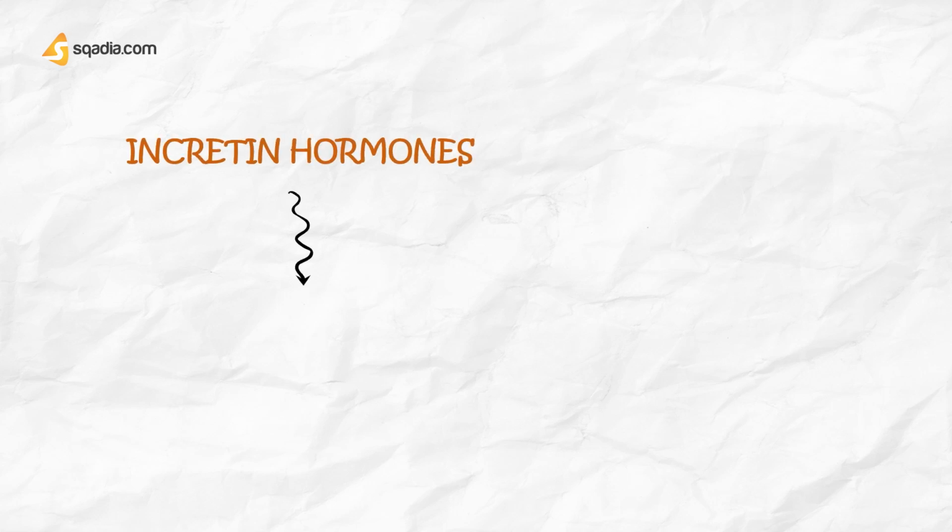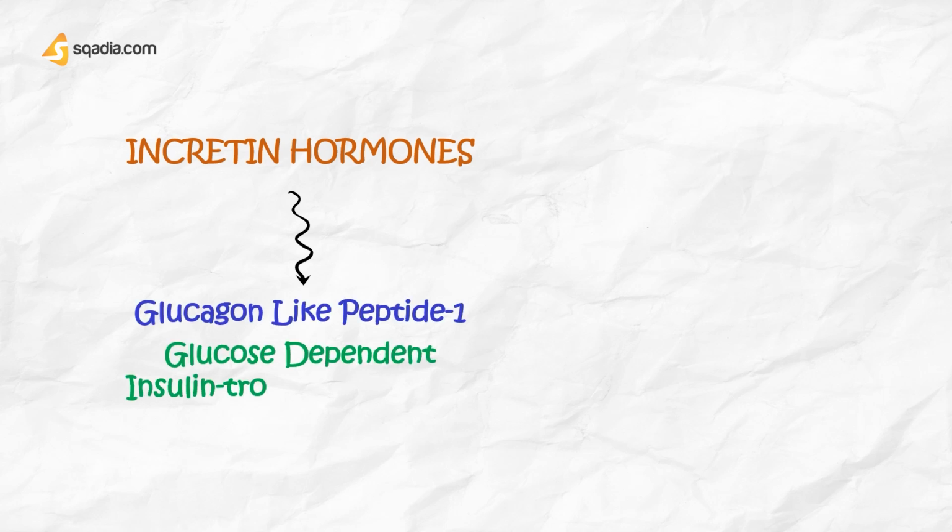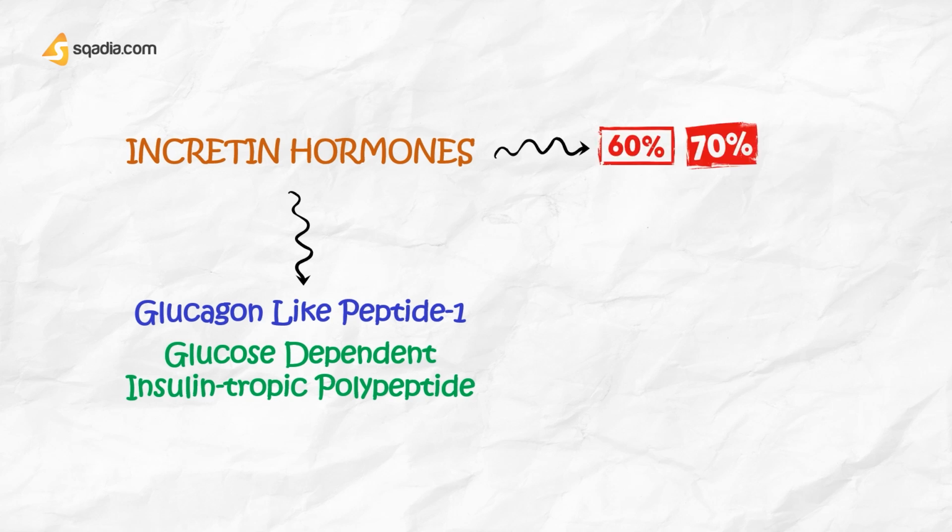The incretin effect occurs because the gut releases incretin hormones, notably glucagon-like peptide 1, GLP-1, and glucose-dependent insulinotropic polypeptide in response to a meal. Incretin hormones are responsible for 60 to 70% of postprandial insulin secretion.